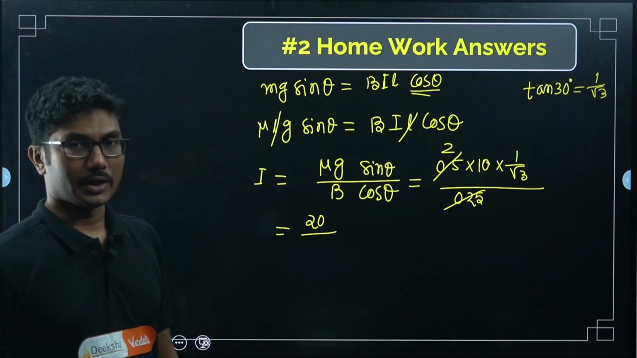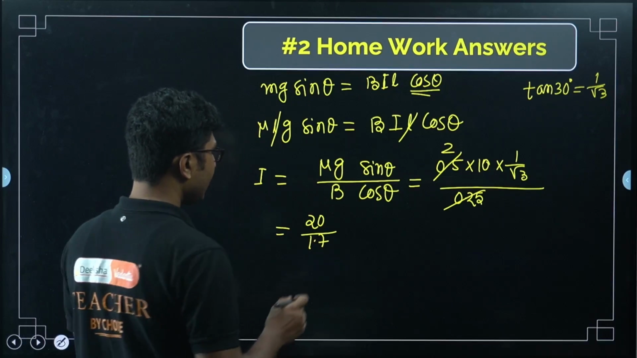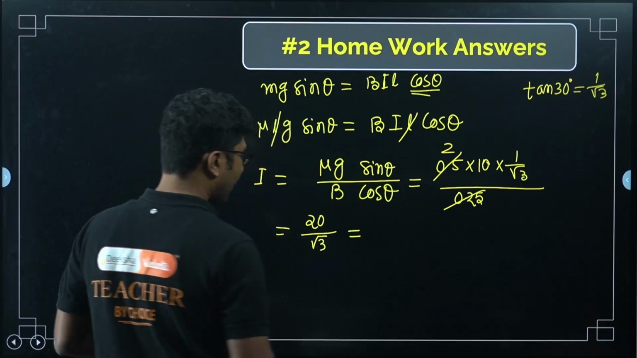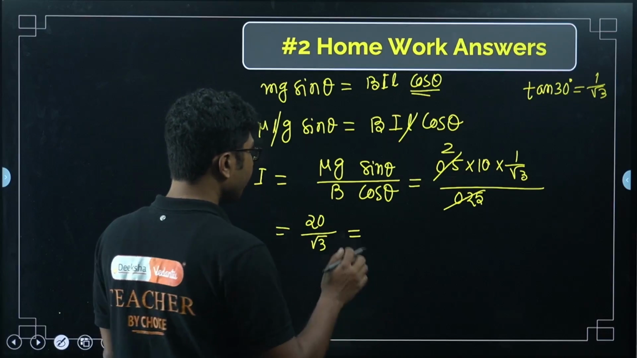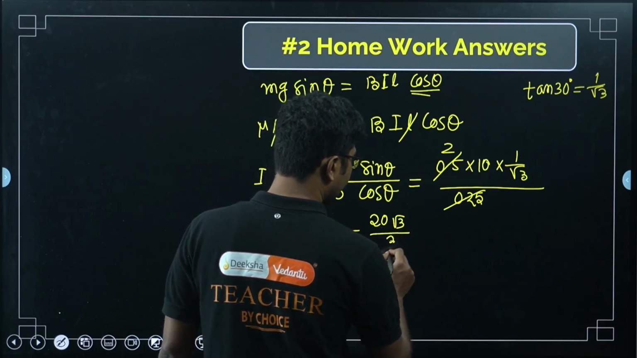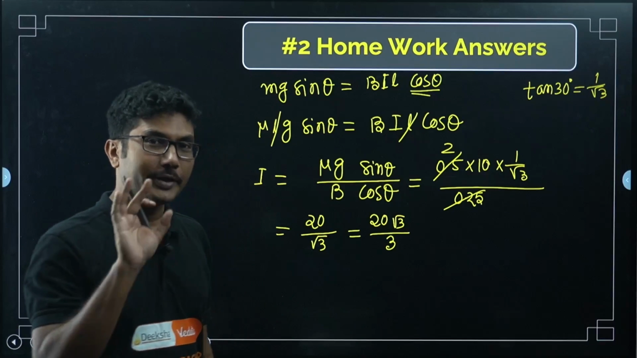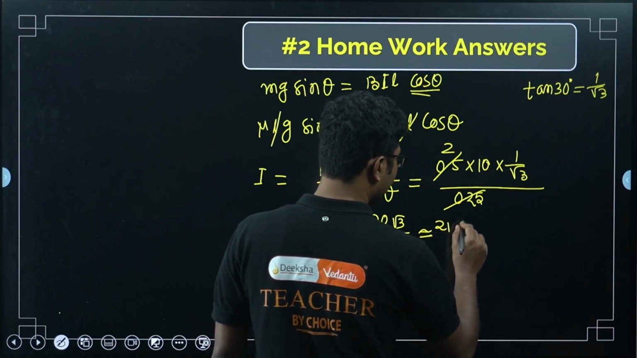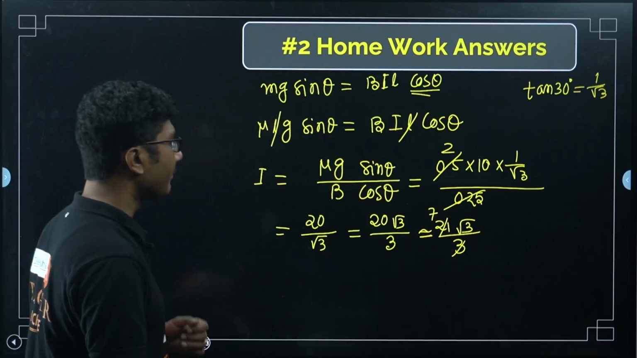Root 3 means what? Root 3 is 1.7. If you use the value of root 3 here directly, it will be a little longer. So what we will use? We will use 20 root 3 divided by 3, right. You have learned that. Now, assume this 20 to be close to 21, I can assume that. So we are doing approximated values, so do not worry if the answer does not match exactly. So we are getting 7 root 3.